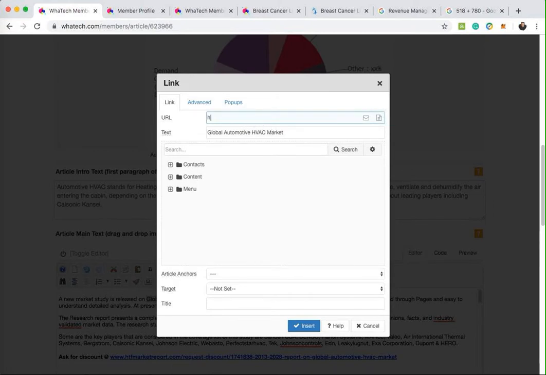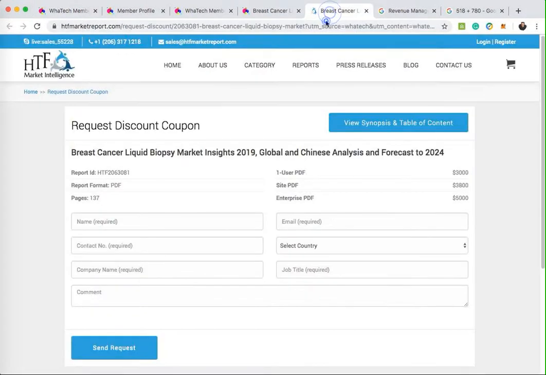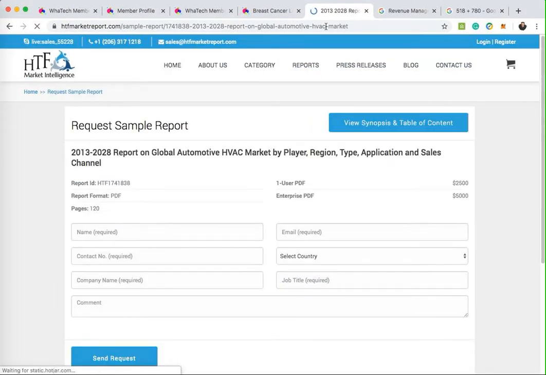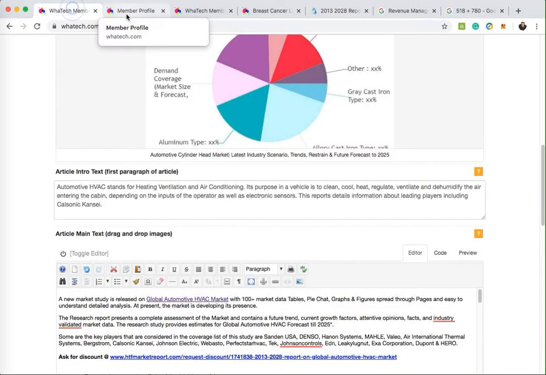I'll have to put the HTTP in there, and that's all correct. I didn't spell that correctly. I'll just confirm that link works. And yes, that will link directly to that page, which is great.